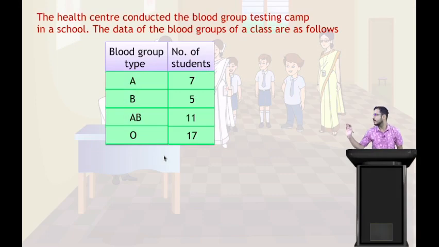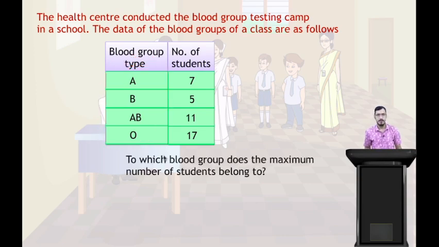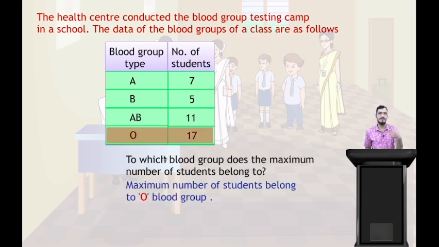Now students, see one more situation here. The health center conducted a blood group testing camp in a school. The data of the blood groups of a class are as follows. You can see there are four blood groups: A, B, AB, and O, and the number of students 7, 5, 11, and 17. To which blood group does the maximum number of students belong? Yes, that is 17, and the blood group is O. So the maximum number of students belong to O blood group.